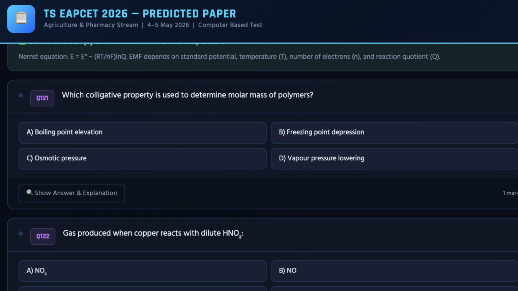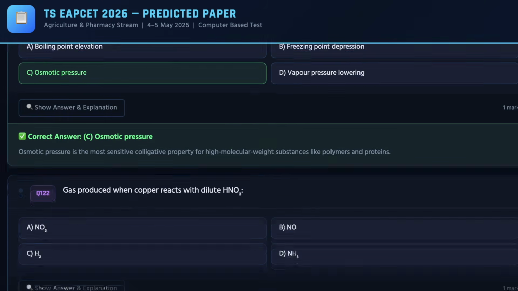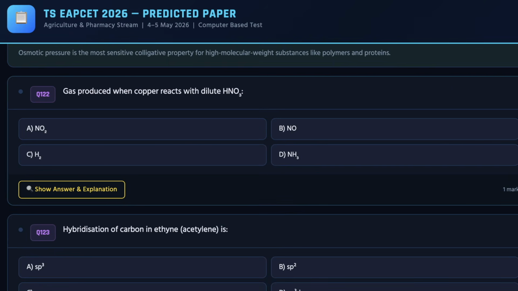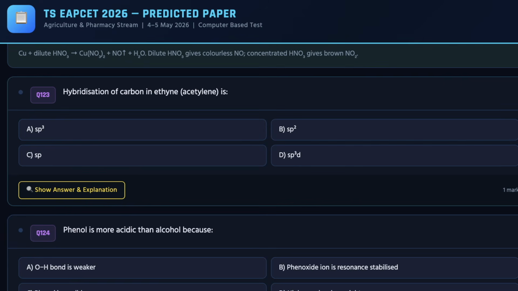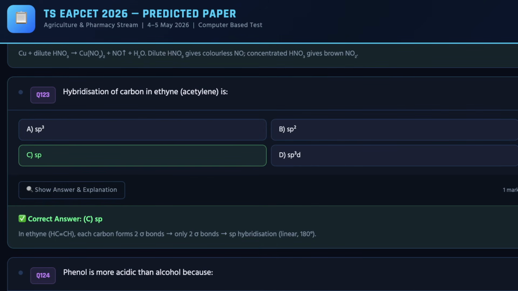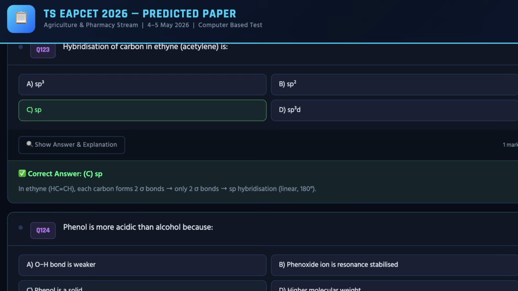So next you can check out, we have 11th question, and the correct answer for the same is C again. Moving ahead, we have 12th question. The correct answer for the same is B. And as we move ahead, we have 13th question, which is 123rd as per the question paper, and the correct answer for the same is C.